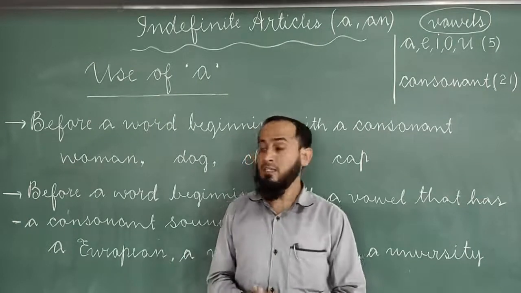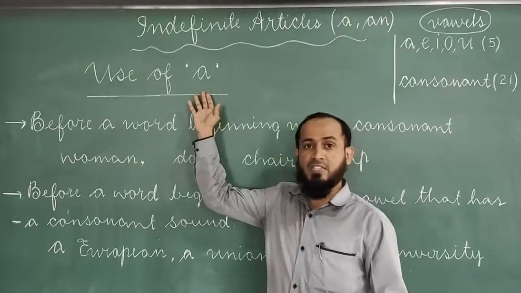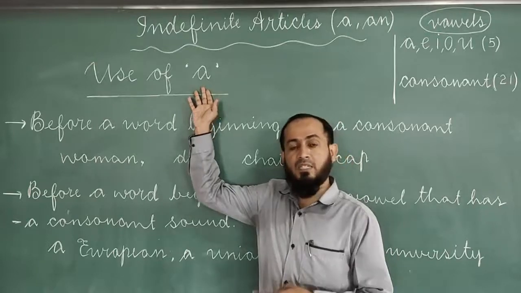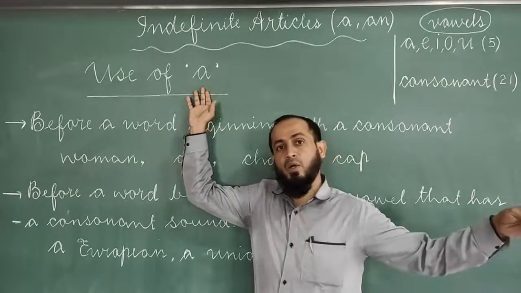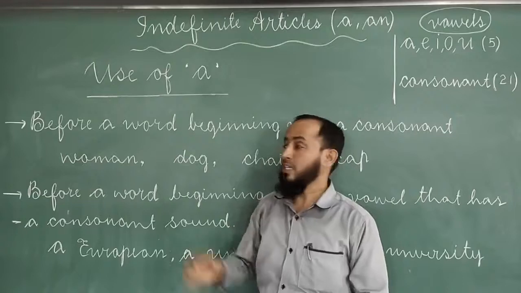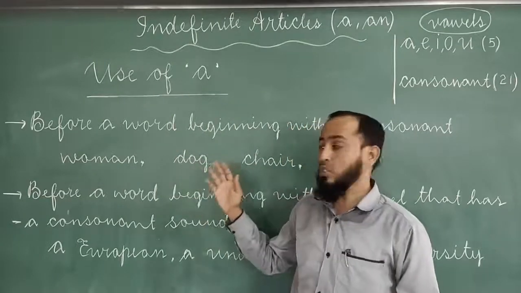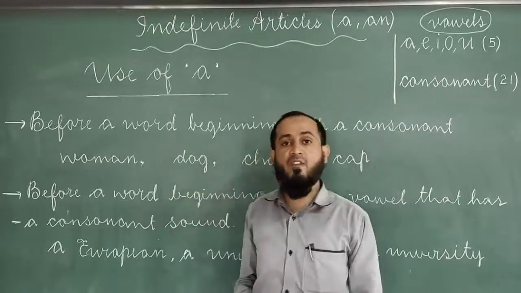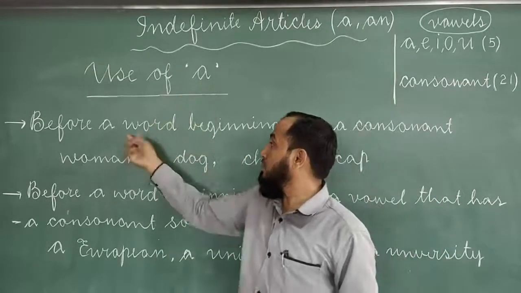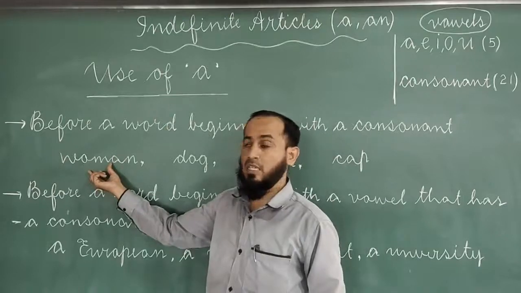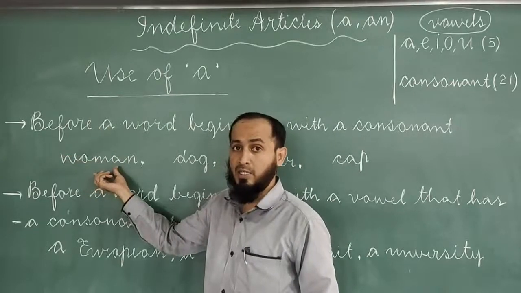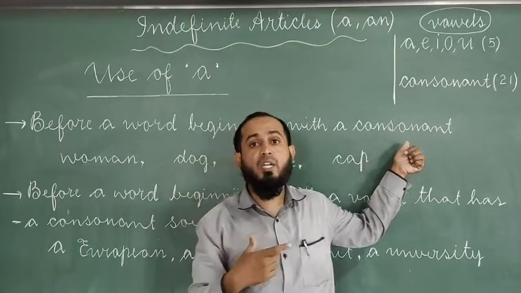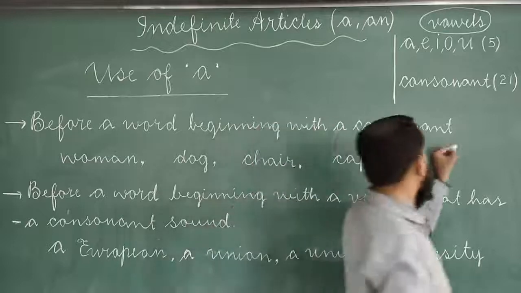Let us see in detail the use of a. First we will learn the use of a individually, then the use of an, then later on the use of the. Here, use of a. A is used before a word beginning with a consonant. Woman is a word. A is used before a word beginning, or we can say starting, with a consonant, or we can say consonant sound.